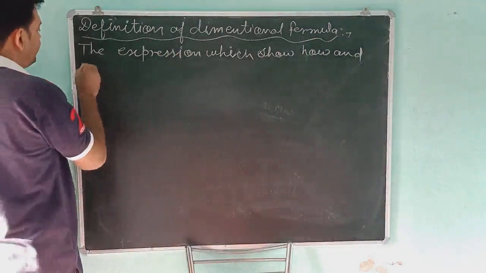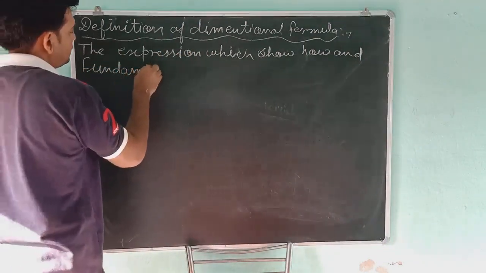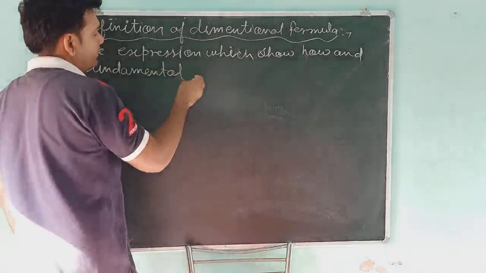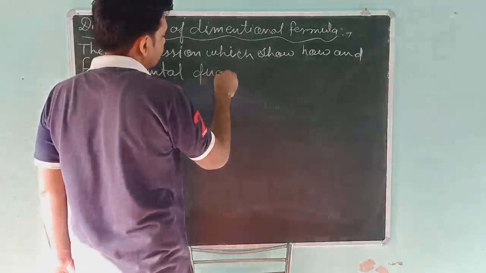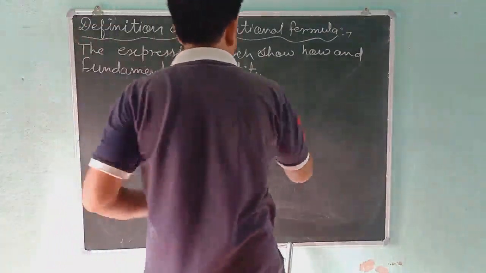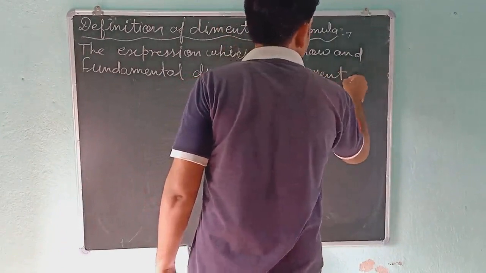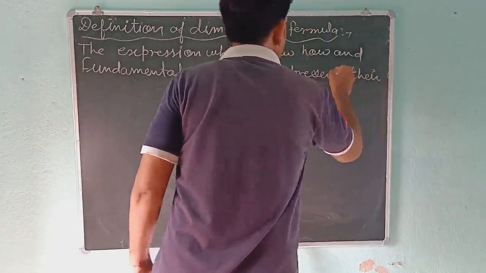How and which fundamental quantity represent their dimensions.